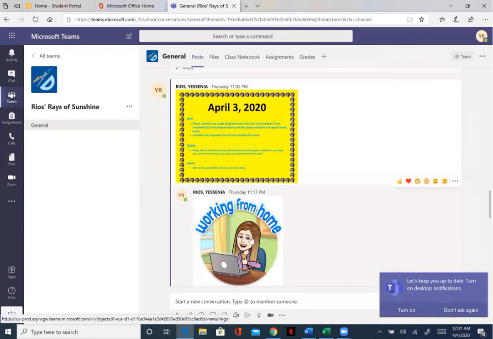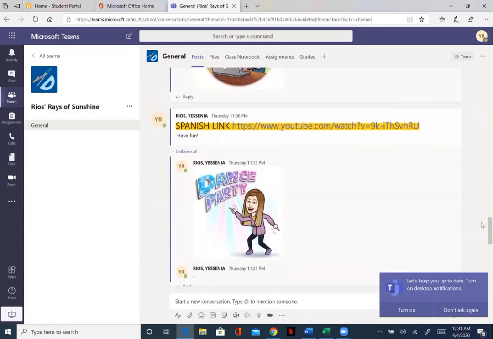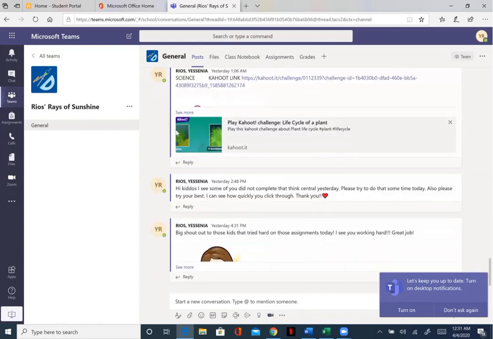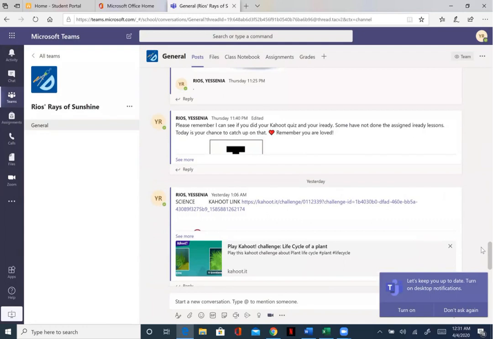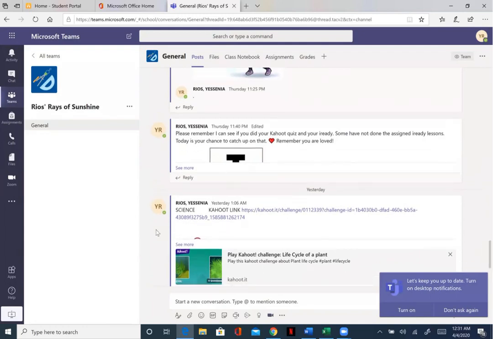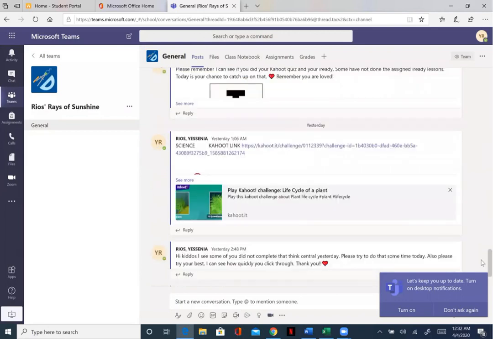For Ms. Aguilar and Ms. Rios, you have a picture every single day that you click on and they see everything that they need to do. For both of us, underneath the picture, they always have links. You see, Spanish link. This is the science. If you see here a green and like a big rectangle, gray rectangle with like a green, it's usually a link to either a form or a website that they need to use. Regardless, there's always instructions. Please make sure that they are constantly reading all of the posts from the teachers. You see, each one of these circles signifies that it's another post. So make sure that you guys are reading all of the posts.